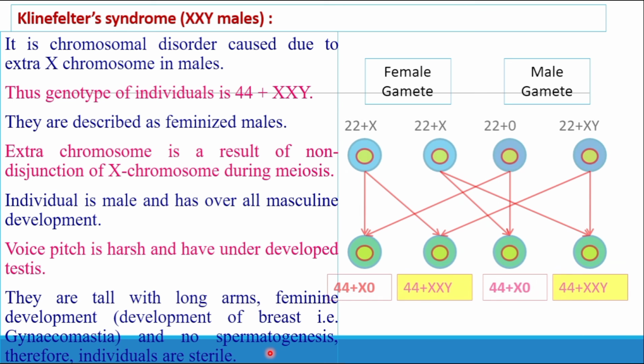Means at the time of the formation of gametes, what happened? There is a formation of 44, which is called the autosomes, and the 3 is the sex chromosomes. That individual is called a Klinefelter syndrome carrying individual.